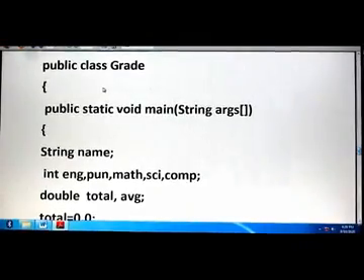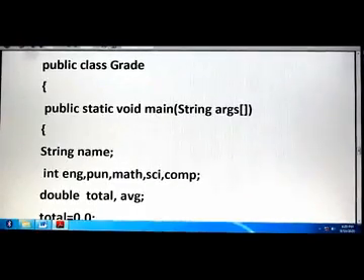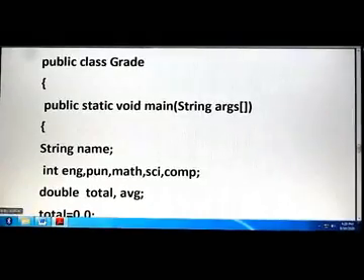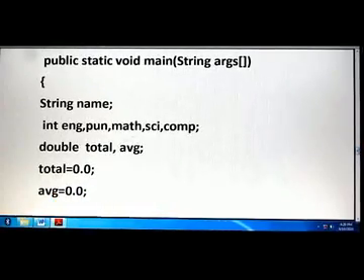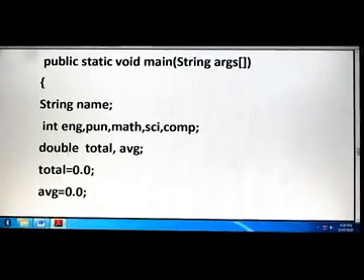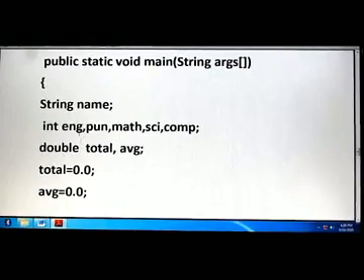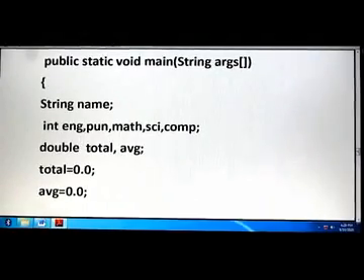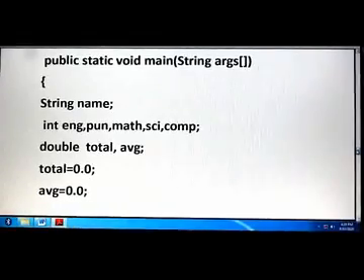Now public class grade, after that public static void main, string args, and the name of the class. Then, because we have to take five subjects, I have taken five variables: English, Punjabi, Math, Science, Computer, and they are of integer type. Then total and average are calculated as double. In the previous chapter you have done implicit casting and explicit casting, so it will be changed automatically. You will see in the output.